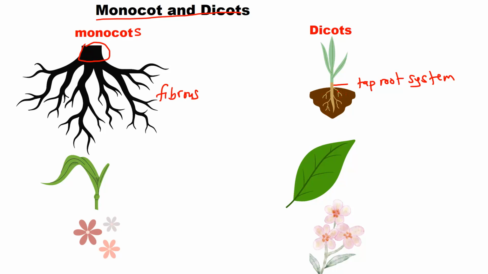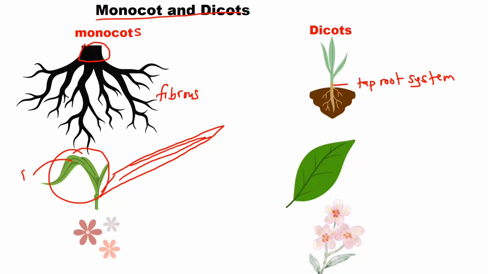So in other words, in monocot, you have fibrous root system, but in dicot, you have what we call a taproot system. Then in terms of their leaves, the leaf of the monocot has parallel venation. In other words, the veins are parallel, as you can see from here. These dark lines are veins. So in the monocot, you have parallel venation.